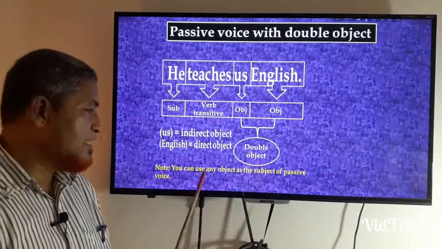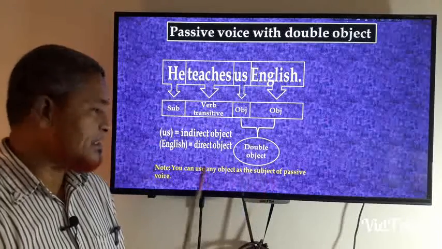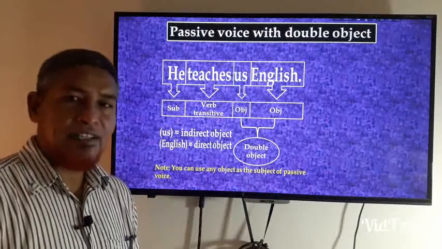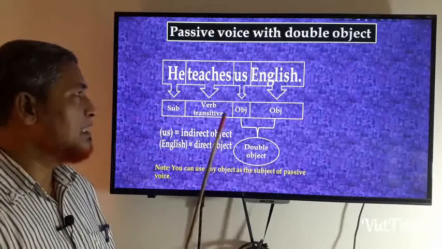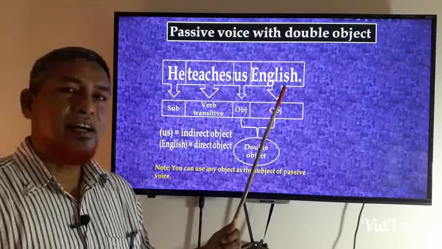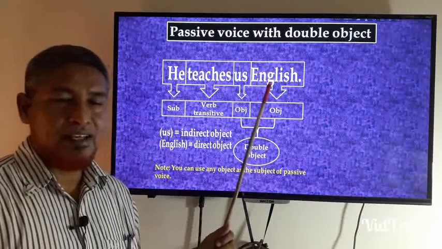So you can use any object as the subject of passive voice. You can use any one of them. At first, you will take personal pronoun, I mean indirect object, and you can also use direct object as a subject of passive voice. So here we will learn some new words. Okay,